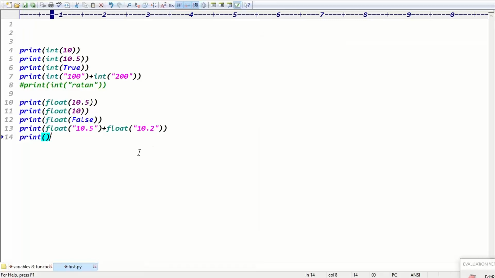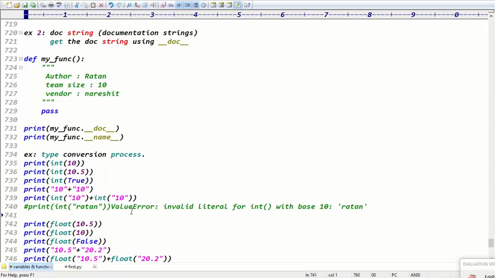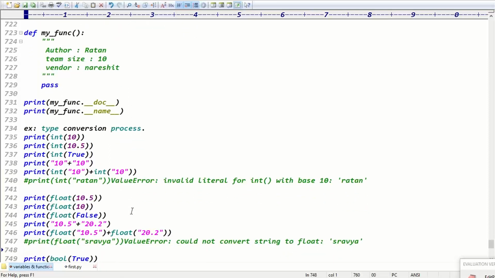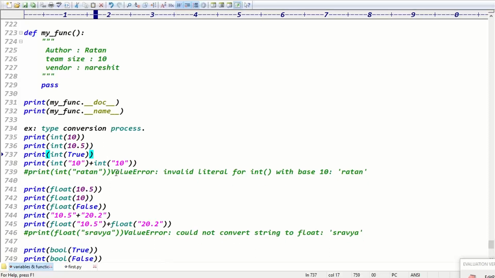Exactly. Now if you see float of Ratan again, tell me, guys, is Ratan able to convert into float format or not? No, right? Yes or no, guys? No, right? Then you'll get the output is what?